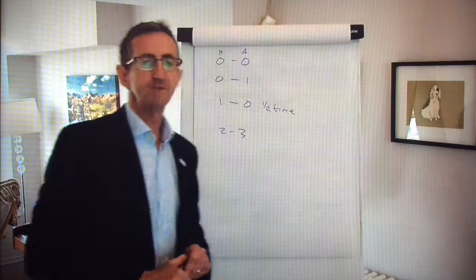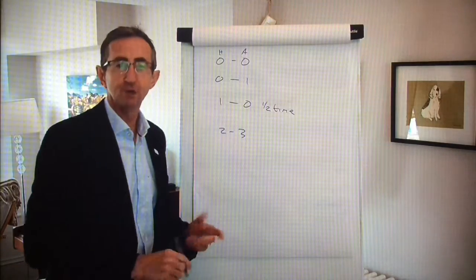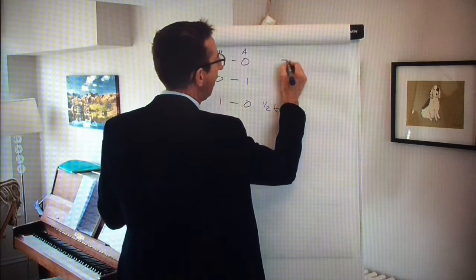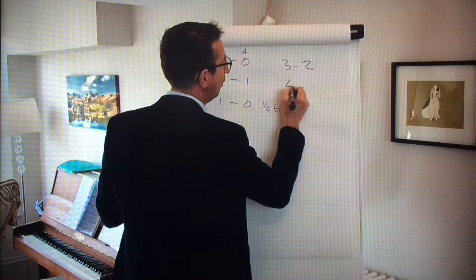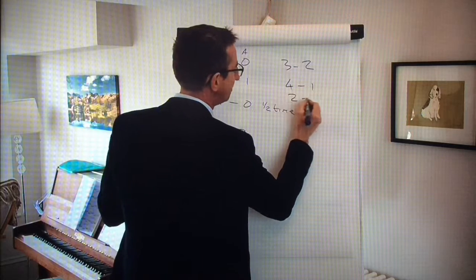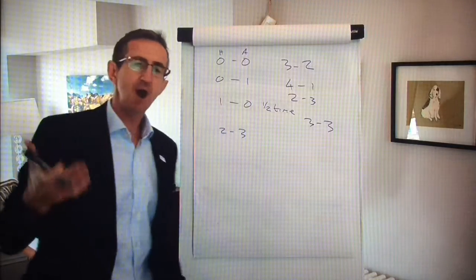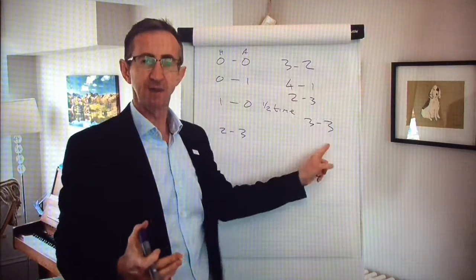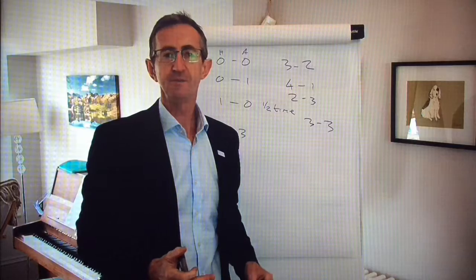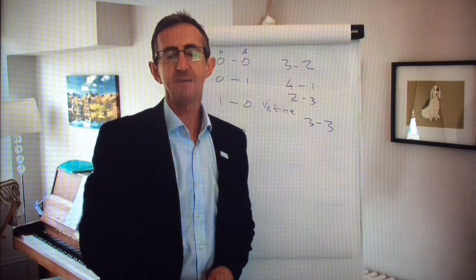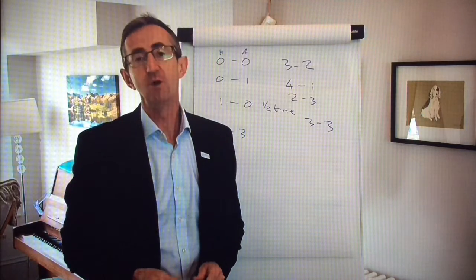So what I would do is give the pupils some full-time football scores: 3-2, 4-1, 2-3, and 3-3. How many half-time scores could there have been with those full-time scores? And then I would allow them in pairs just to have a go at working it out.